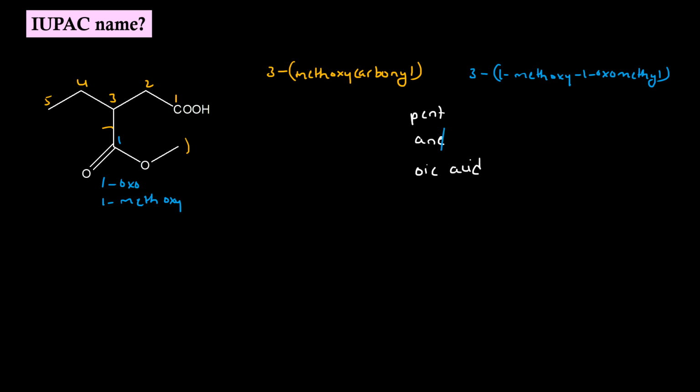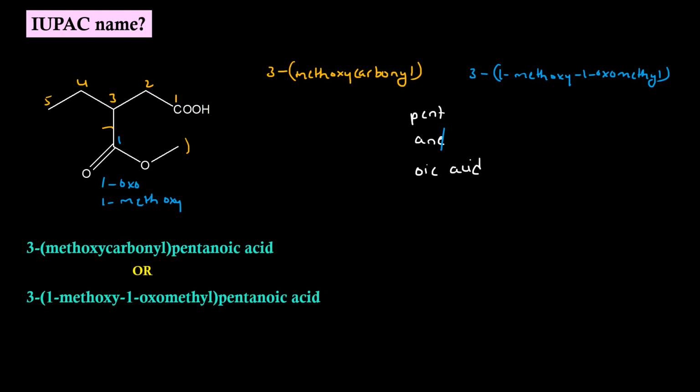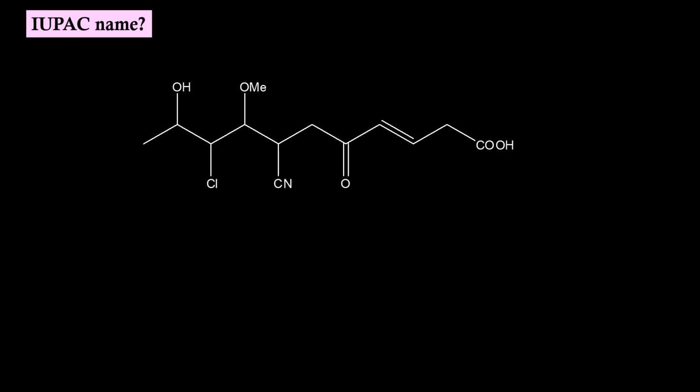IUPAC name will be 3-methoxycarbonyl pentanoic acid, or 3-(1-methoxy-1-oxomethyl) pentanoic acid. Molecule has multiple functional groups in it: carboxylic acid, alkene, ketone, nitrile, ether, alcohol, halogen.